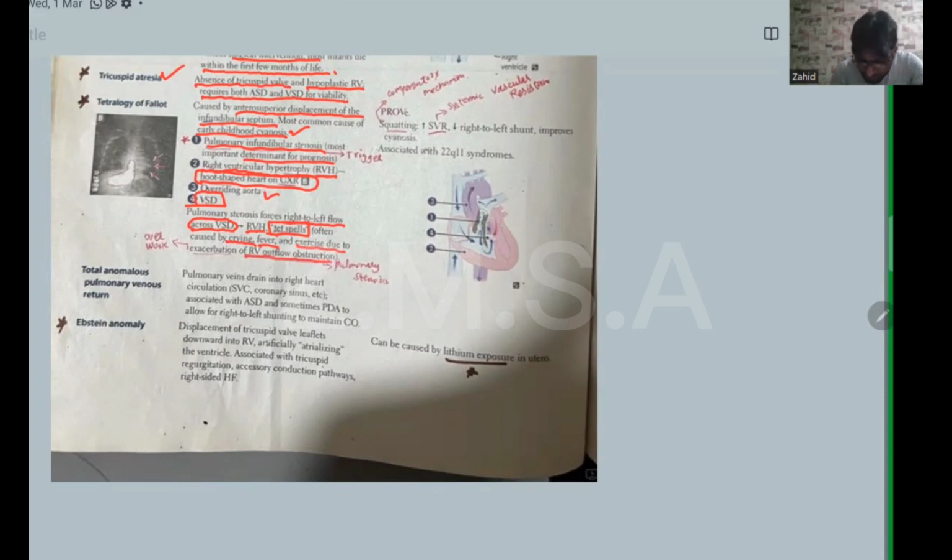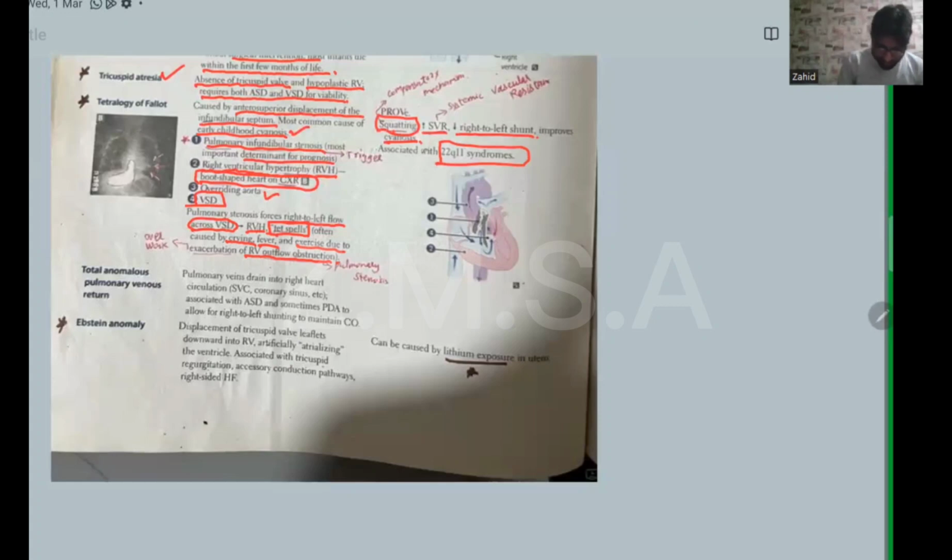After that, tetralogy of Fallot children develop a habit of squatting, and squatting increases systemic vascular resistance, decreases the right to left shunt, and improves the cyanosis. Okay, associated with DiGeorge syndrome, which is a 22q11 chromosome deletion syndrome.